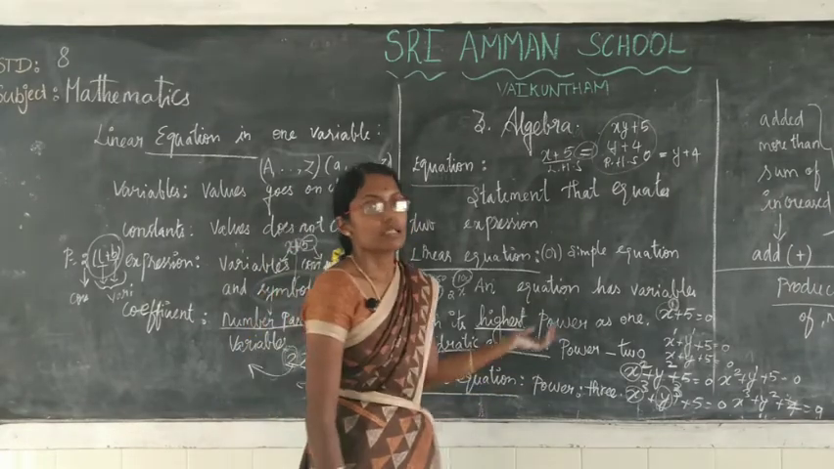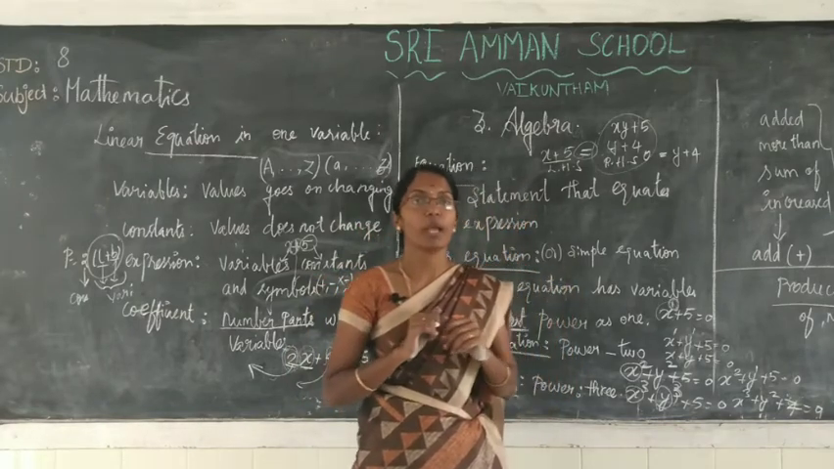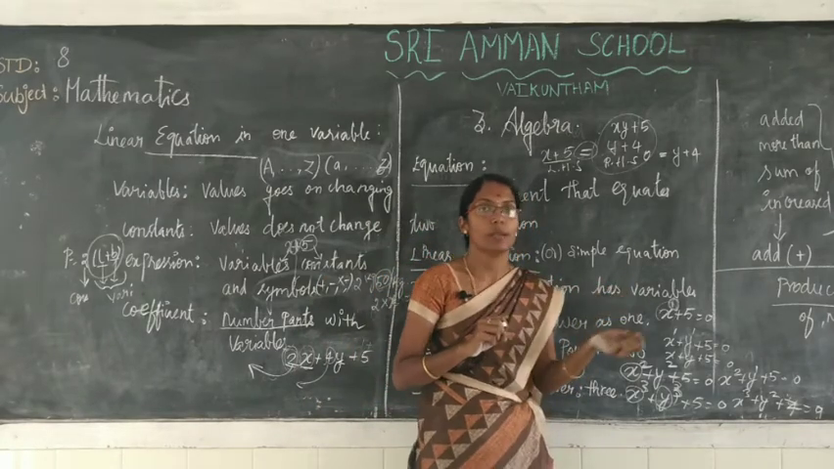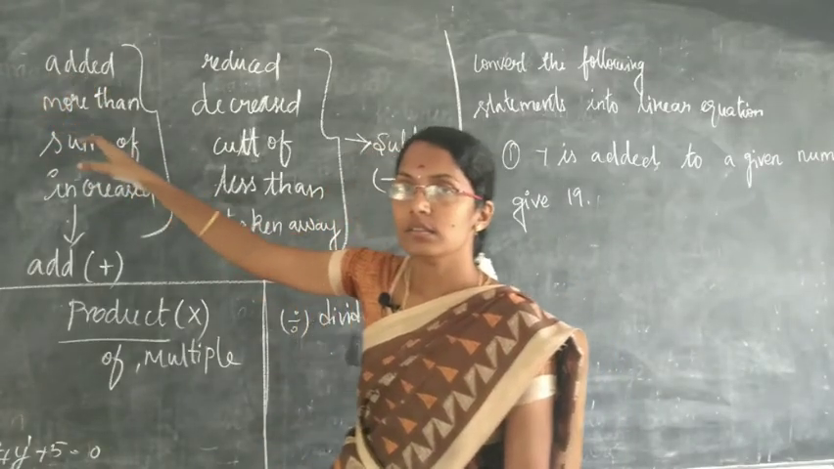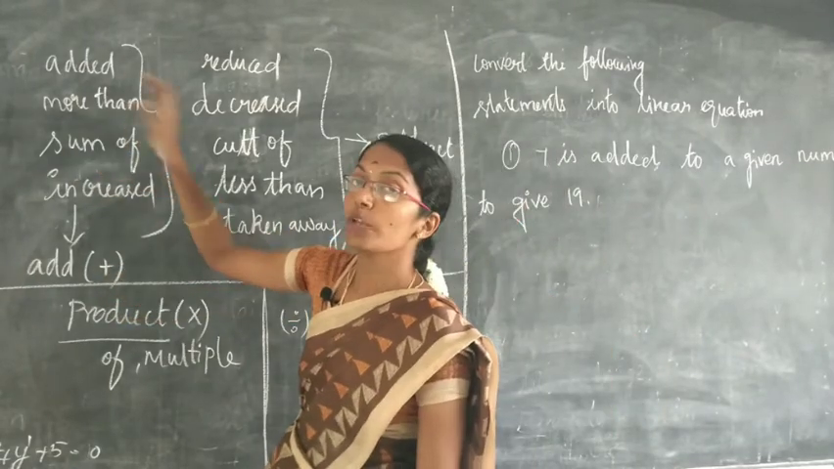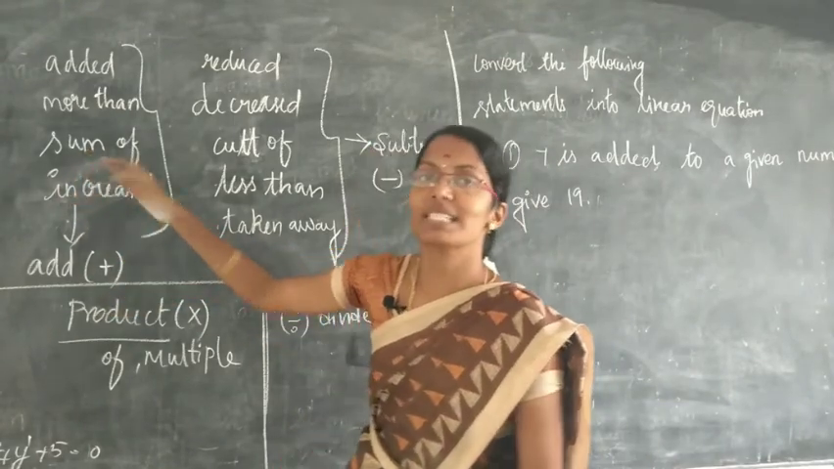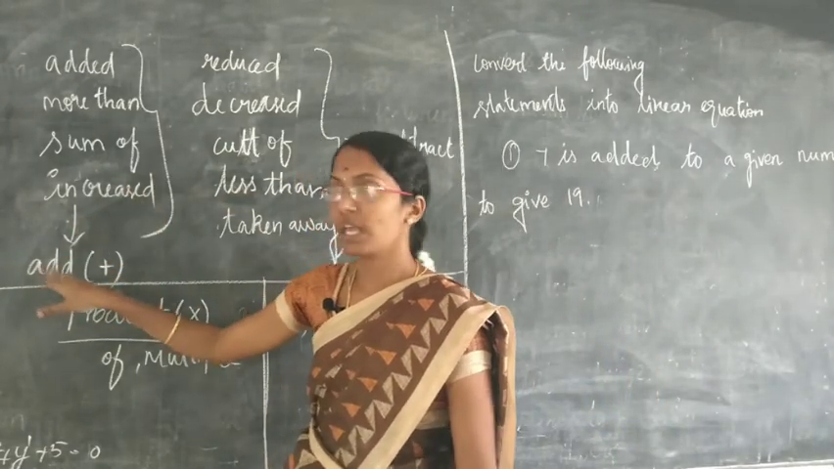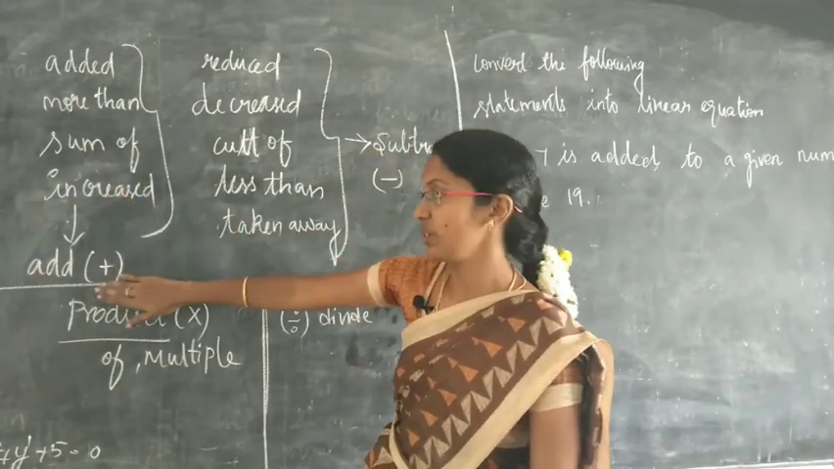Okay, so let us discuss how to frame an equation. For framing an equation, you should know some basic concepts. So come, let us see the basic concepts. Added: what is added? Added means you have to do plus, that is add, and more than means you have to add. Sum of: what is the sum? Add. Increased means also add. So added, more than, sum, increase, these are all called addition.